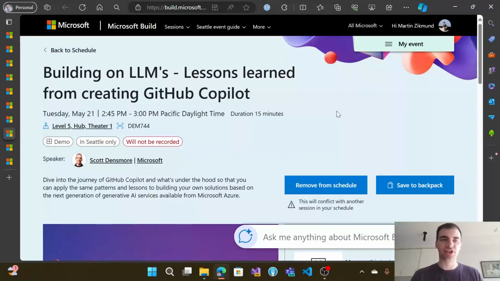Next, there is a session about building on LLMs, and it's going to be about how GitHub Copilot was built. So I'm really interested to see what Scott will be talking about here and how they brought GitHub Copilot to life. Unfortunately, this session will be only in Seattle. It's not going to be recorded, but I will try to make some summary of what I learned when I go there.